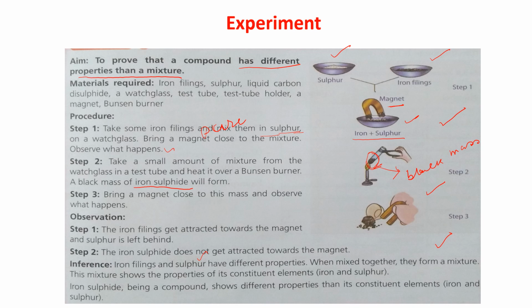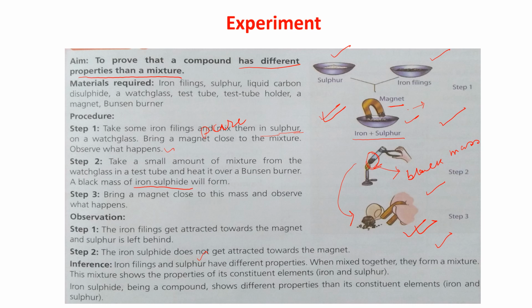In the first one, when you are bringing a magnet, the iron filings will get attracted towards the magnet. Okay. And when you are bringing a magnet now after the reaction, if you are bringing a magnet to iron sulfide, you will see that nothing is happening.